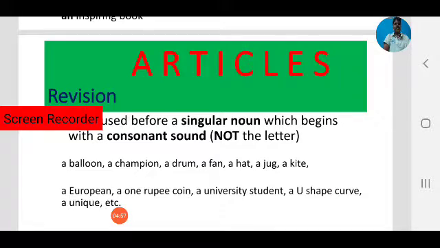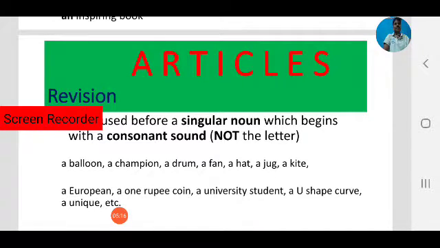Always keep in mind. A balloon, a champion, a drum, a fan, a hat, a jug, a kite. Observe the first sound in all these words. In all these words, the first sound is a consonant sound. So that's why we use a balloon, a champion.